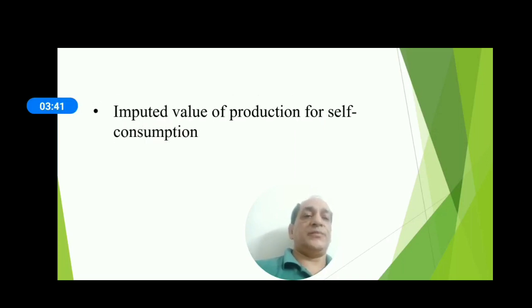Imputed value of production for self-consumption should also be included.